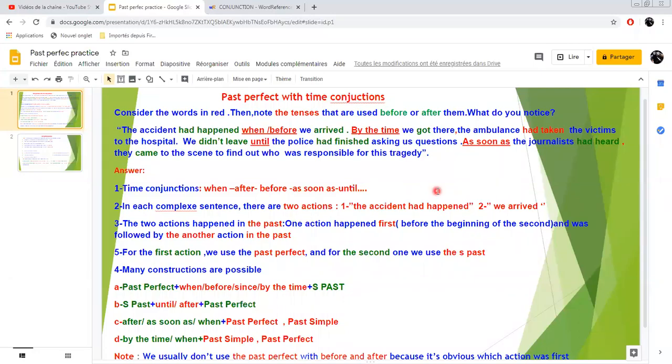Well, today we are going to have a grammar lesson. It is the past perfect with time conjunction. So you've got a short passage here. Consider the words in red. So this one's here.